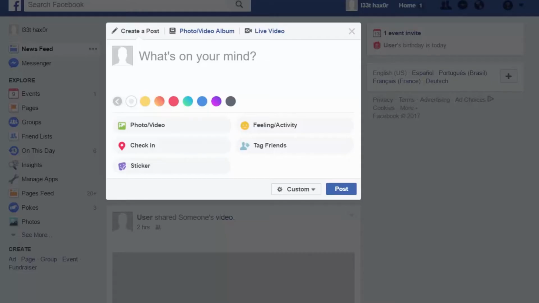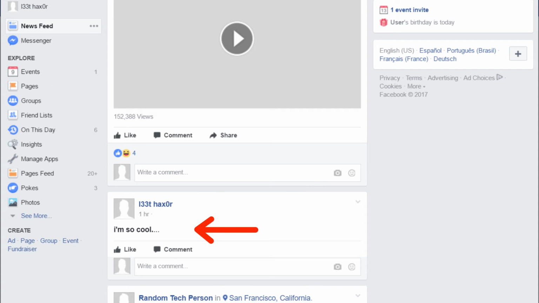Finding vulnerabilities. Now that we know how Facebook works, we'll try to see how we can break it. What if I put this in a post? Anyone who would see this post would instead see the text bolded out. That's pretty lame.